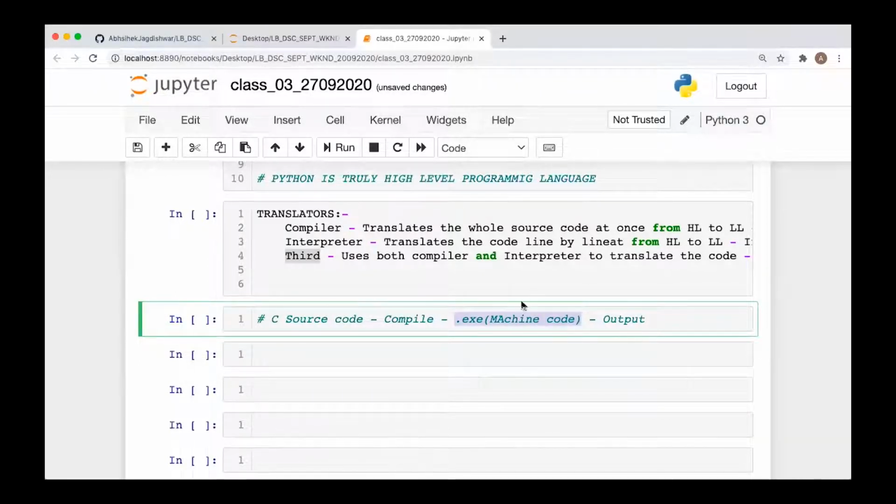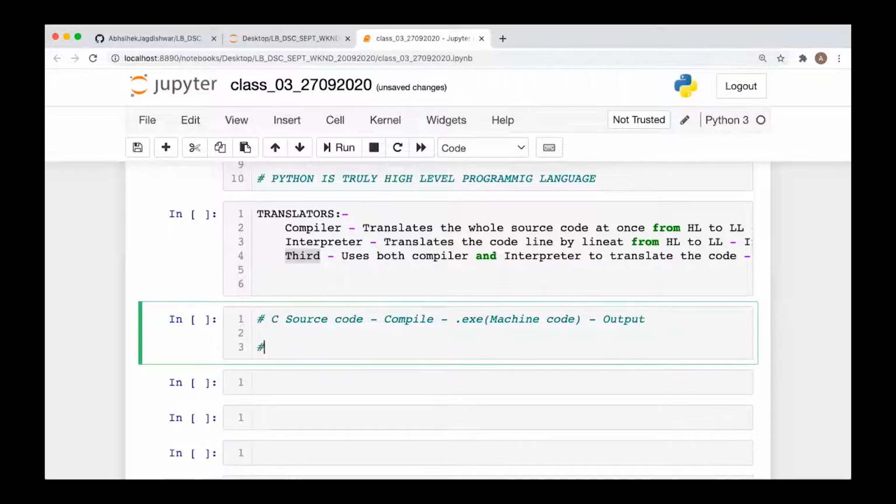Now, when it is running, you will not be able to interpret the code, or communicate with this application while it is running. So we thought of how we could communicate with the application when it is running, and we came up with shell scripting.